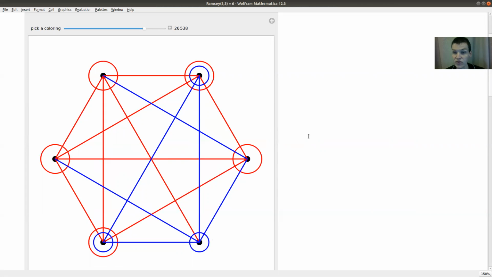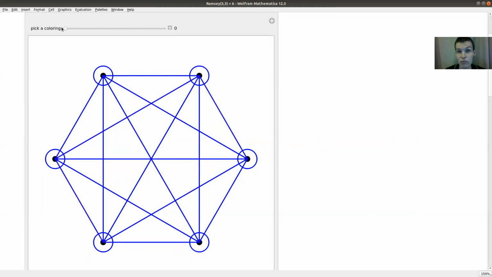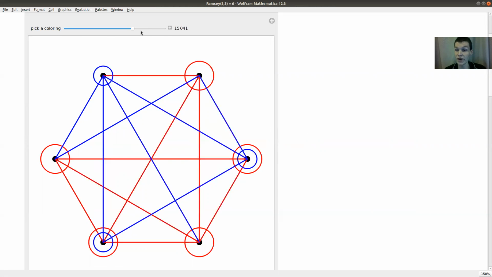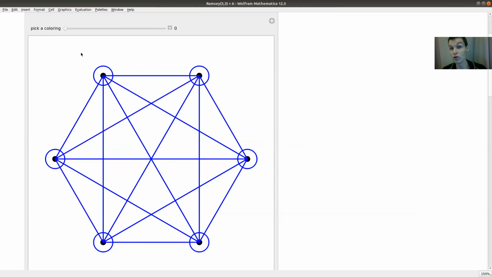This one has just one blue triangle and quite a few red triangles. You can see the problem, because the redder your graph gets, the more likely it is to get a red triangle. The more blue you have, the more likely it is to get a blue triangle. But of course, the more red it is, the more unlikely it is to get a blue triangle. And the more blue it is, the more unlikely it gets to get a red triangle.